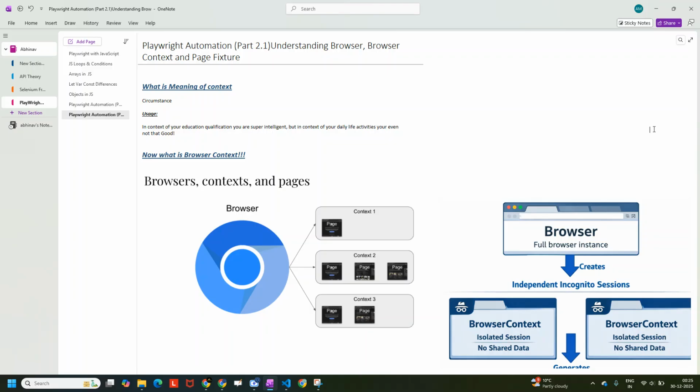the best lectures on this particular session, because if you are able to understand, then 20% of your problem is solved. Because I've seen most of the people getting confused about what is the difference between browser and context, from where this page is coming. I don't know why everybody wants to go into very much technical detail, but first let's try to understand the basic meaning of context.